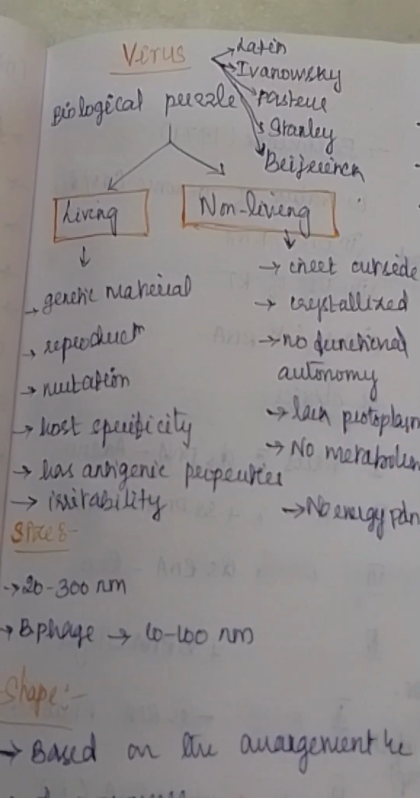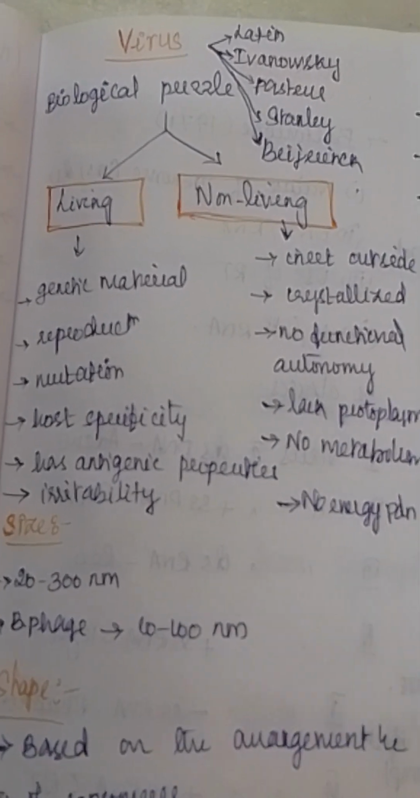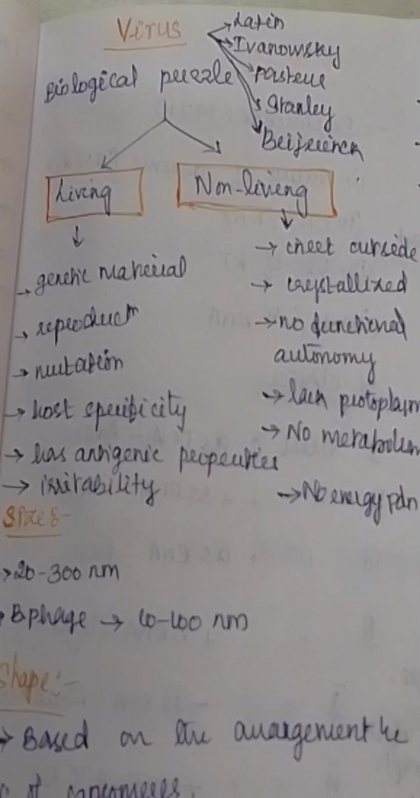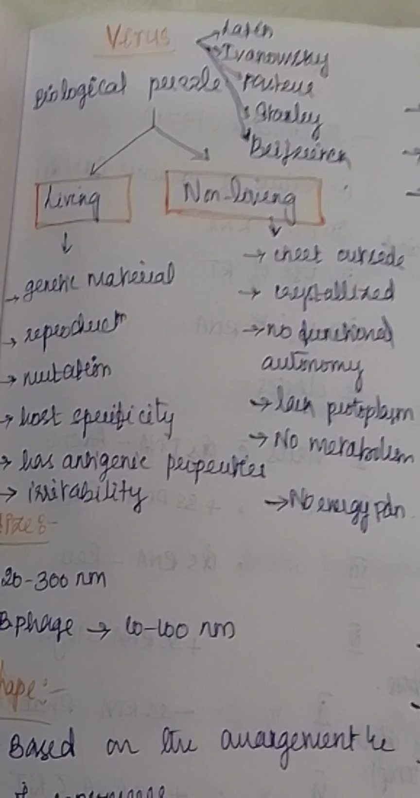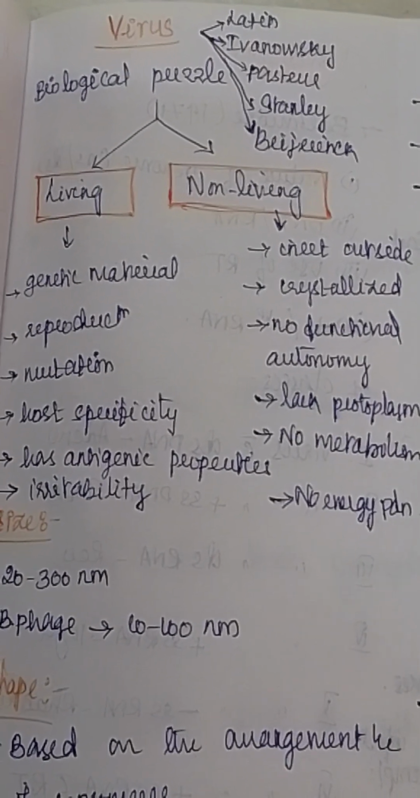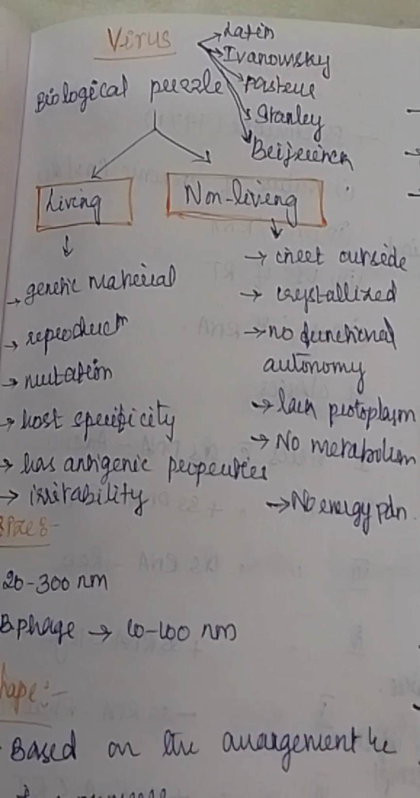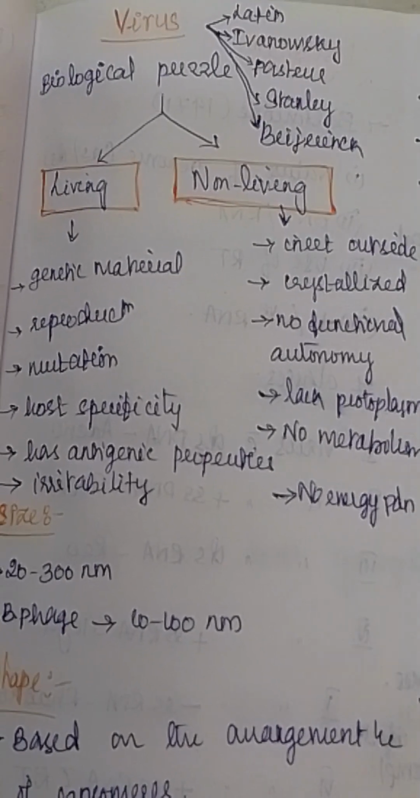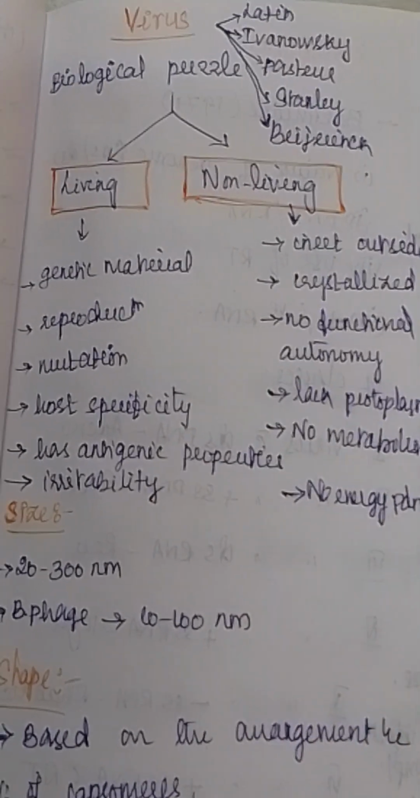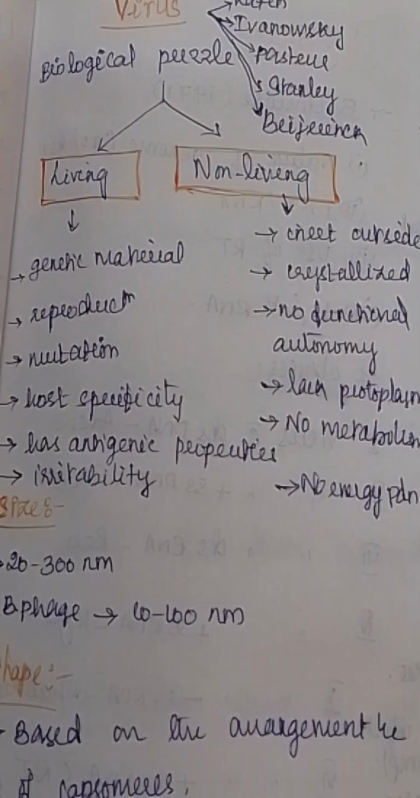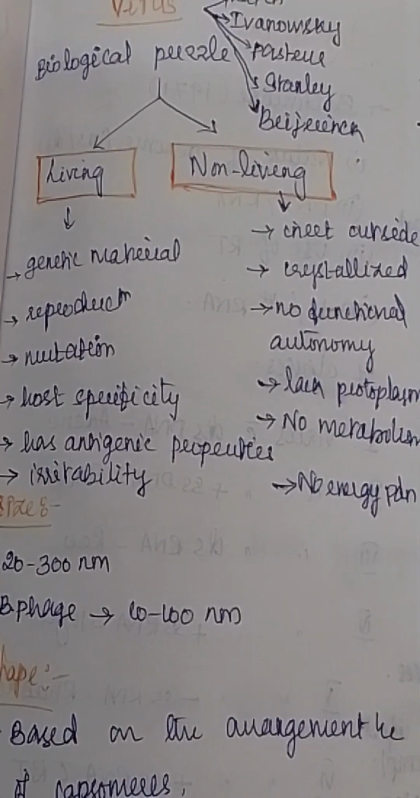Today we are going to see about viruses. This is the very first topic in our PG TRB botany syllabus. So what is meant by virus? Virus is called as biological puzzle. Why do we call them as puzzle? Because it's an intermediate form between living and non-living. So that is, it has both living characters and non-living characters.